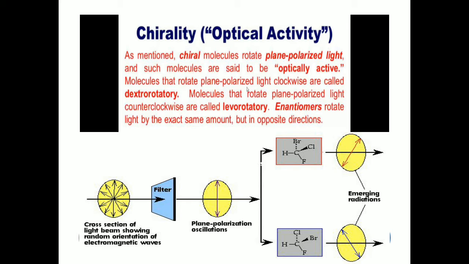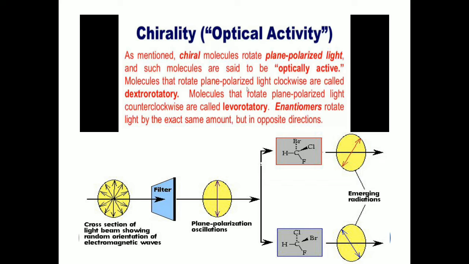The molecules which show clockwise rotation of the plane polarized light are called dextrorotatory molecules. Here, this molecule is showing right deflection of the plane polarized light. So this is clockwise rotation of plane polarized light, and such rotation is called dextrorotatory.